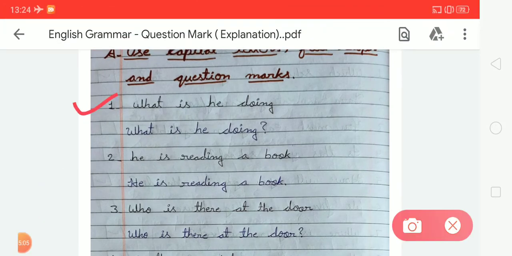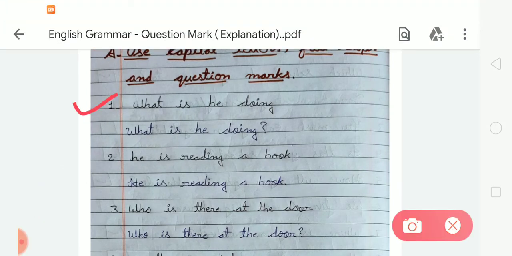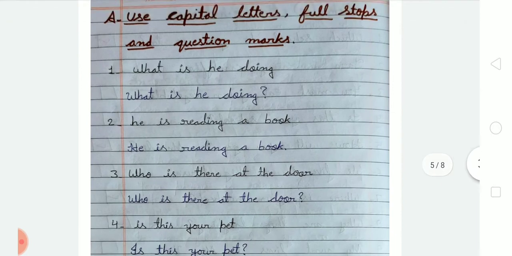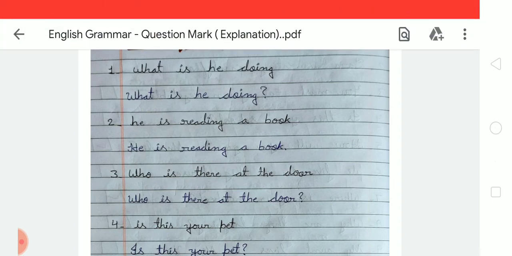So in number 1, what is he doing? So we have to write what is he doing. So we have to put a question mark at the end of the sentence. Firstly we have to use a capital letter at the beginning and put a question mark at the end of the sentence. Okay, now the next, he is reading a book. So students, this sentence is not asking a question, so we have to write it as a simple sentence. We have to write H in capital and after that we have to put a full stop at the end. Okay.